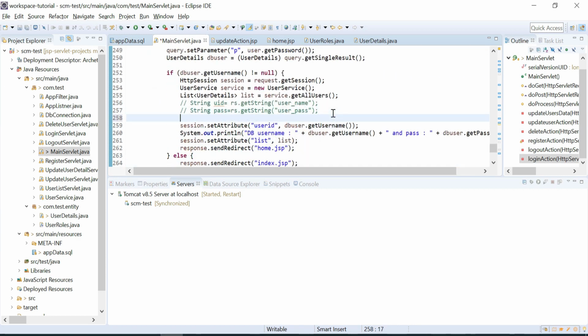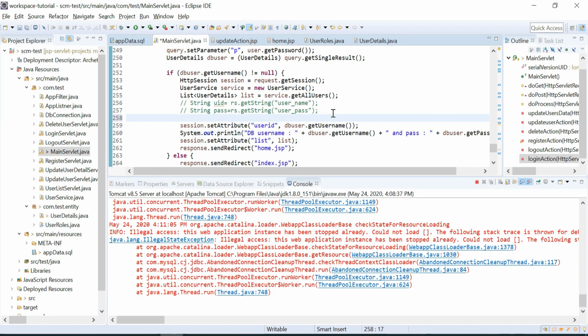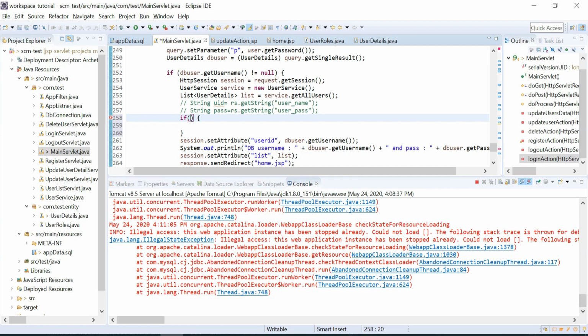What we will do, we will get the view by name, db user dot.